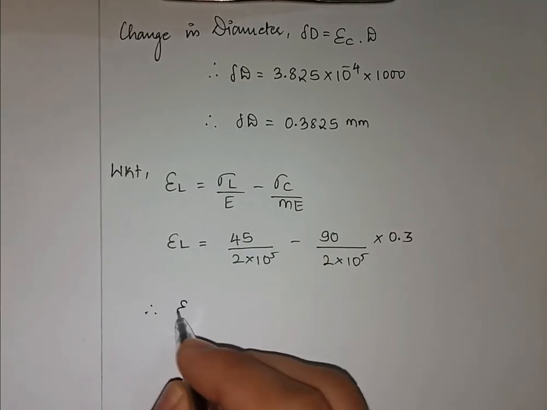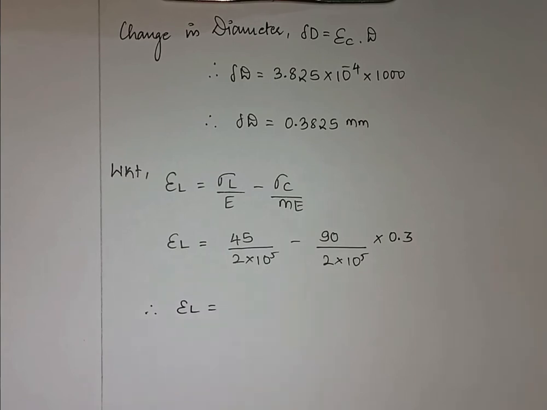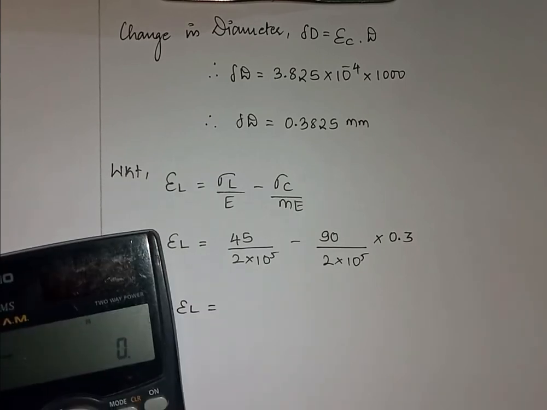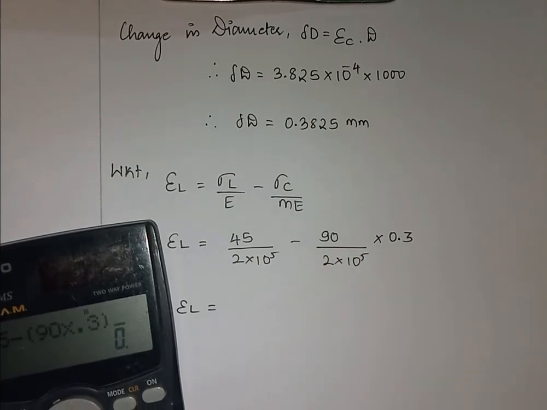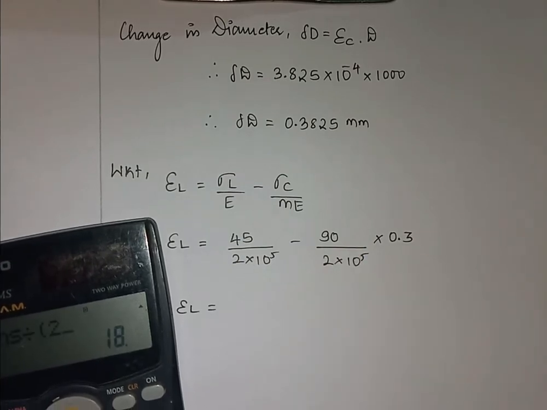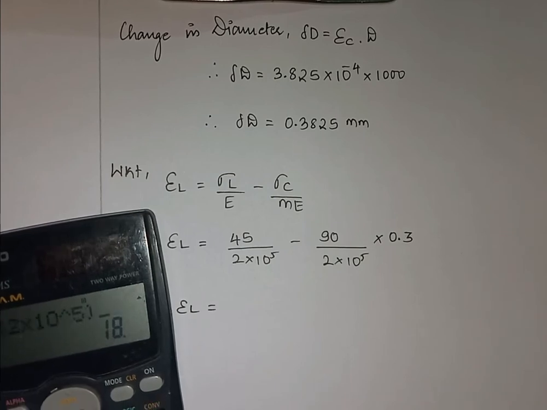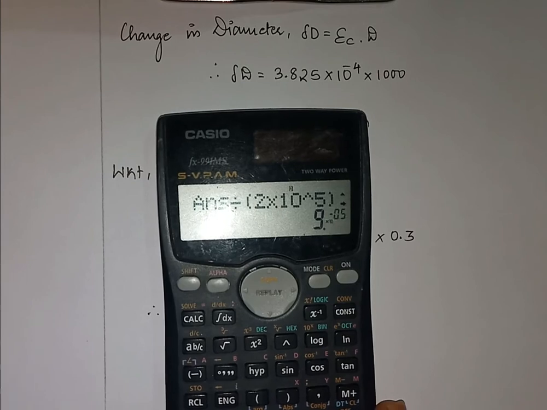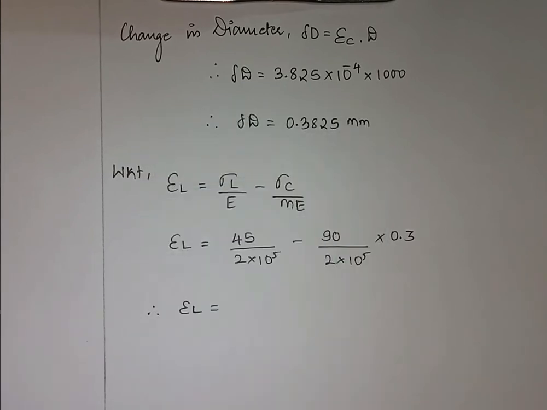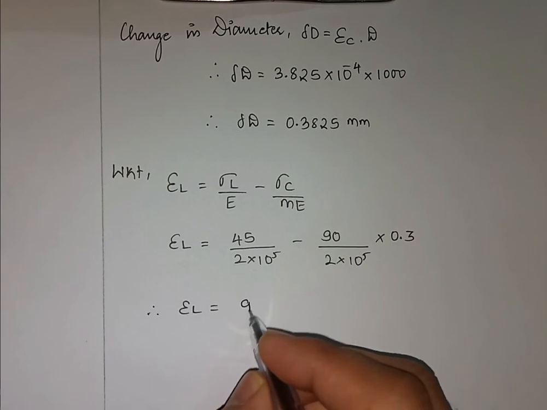So epsilon L is 45 minus 90 into 0.3, divided by 2 into 10 raised to 5. I'm getting the value as 9 into 10 raised to minus 5. That is the value of longitudinal strain.